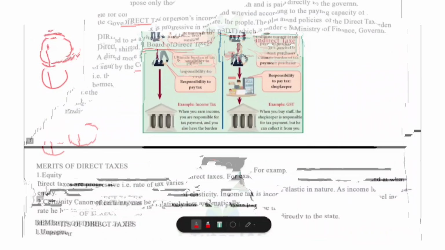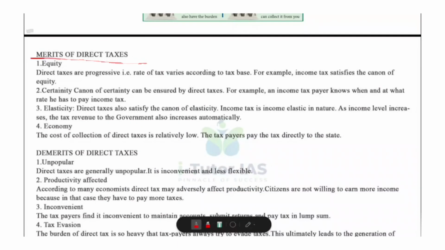Now, do you know what are the merits of direct taxes? First one, equity. That is fairness. Direct taxes follow the idea of equitable distribution. Since rich people pay more and poor people pay less, it promotes social and economic justice. Then certainty. A taxpayer knows when to pay, how much to pay, and what rate to pay. For example, income tax has clear slabs. This satisfies Adam Smith's canon of certainty.